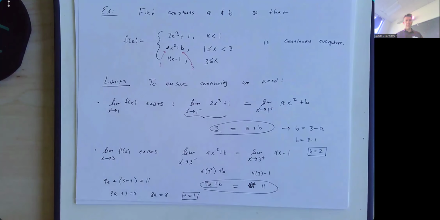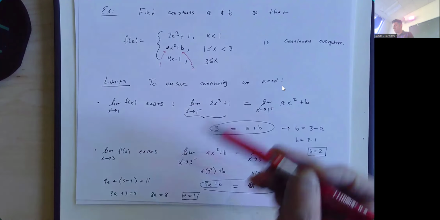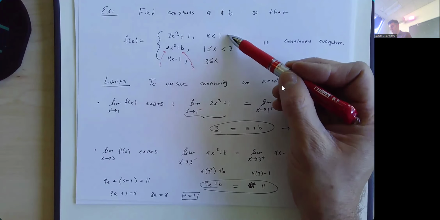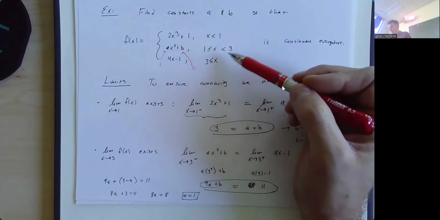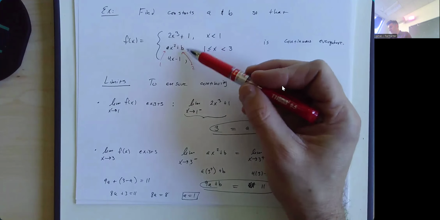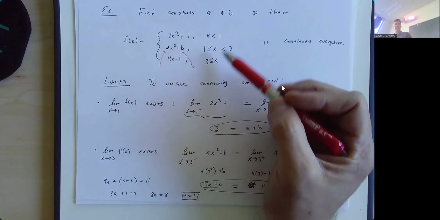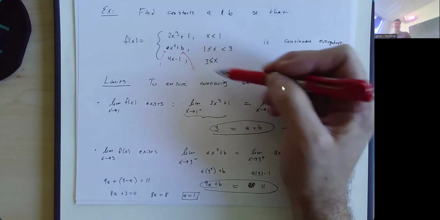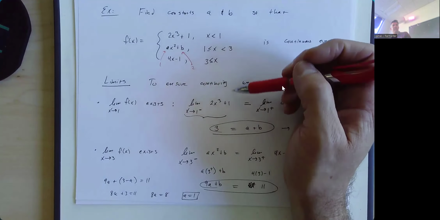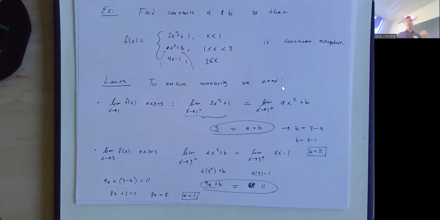Let's see what's in the chat here. Why do you use 1 and 3 and not 0 and 1? Well, for this one, I used 1 and 3 because those are the places where we're changing from one piece to another piece. We change from this piece to this piece at x equals 1, and we change from this piece to this piece at x equals 3. Basically, whatever values of x are where you switch from one piece to the next piece, that's usually where you have to look and make sure the limit actually exists.